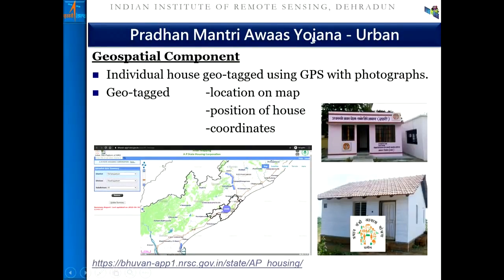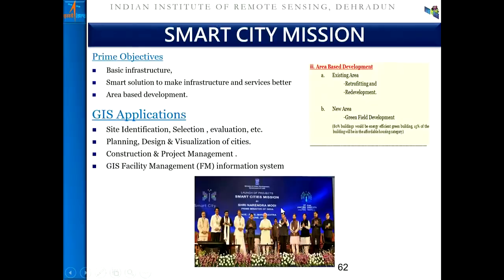Schemes like Pradhan Mantri Awas Yojana, where the individual households have been mapped using GPS with photographs. Location has been put into each household, put in the map, with position, coordinates, and photographs. All this data is available on the Bhuvan portal, and an exercise was conducted for the Andhra Pradesh state.